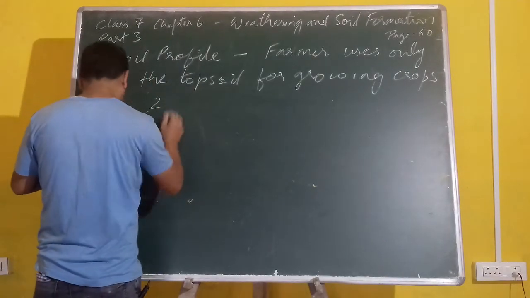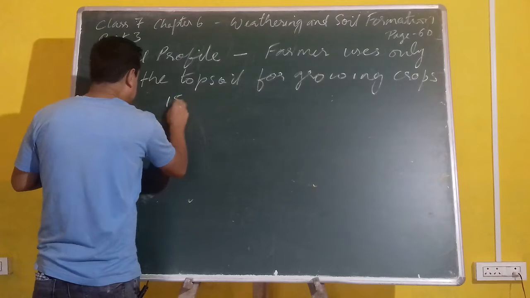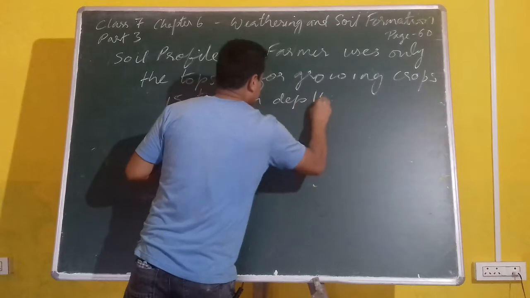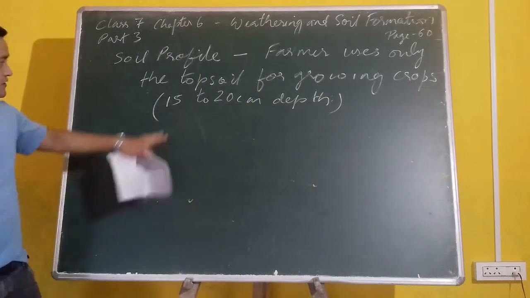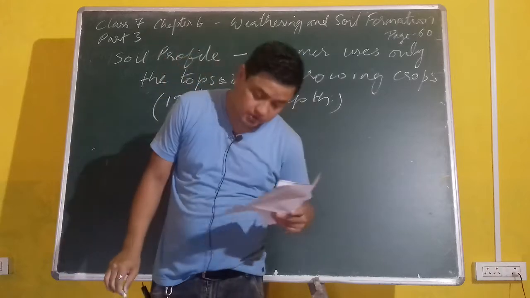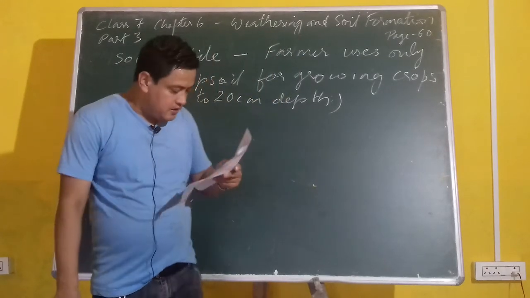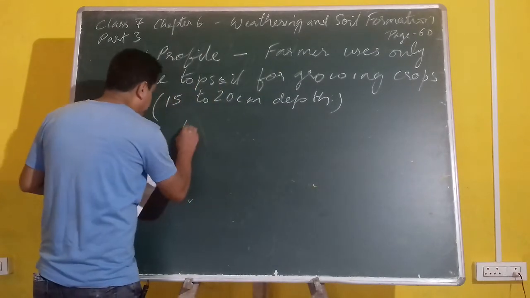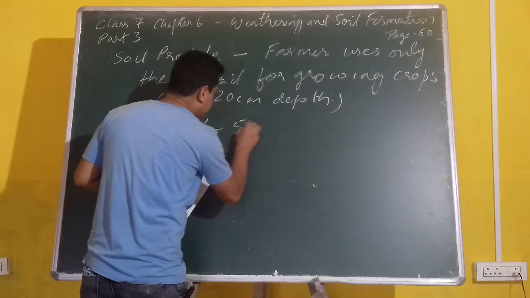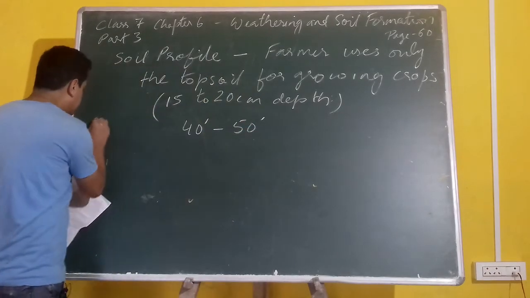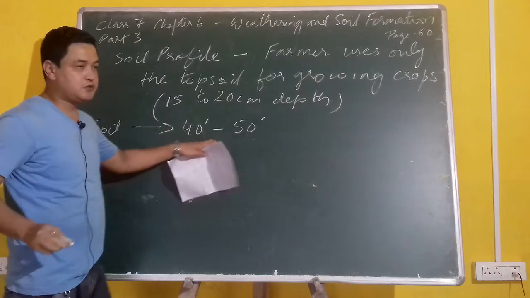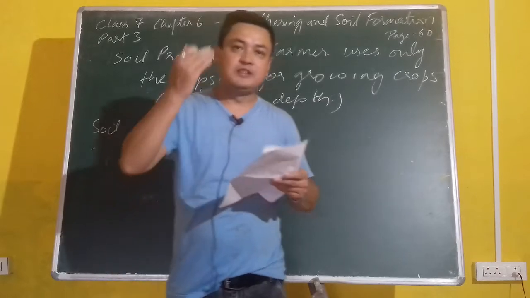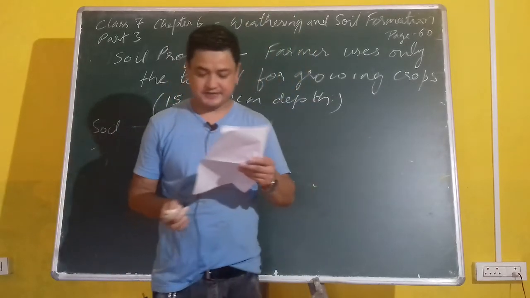This soil is found from 15 to 20 centimeter depth. So you can see this 15 to 20 centimeter is only used for growing of crops. But actually the soil basically extends from 40 feet to 50 feet, and each layer differs from the layer above and below it.